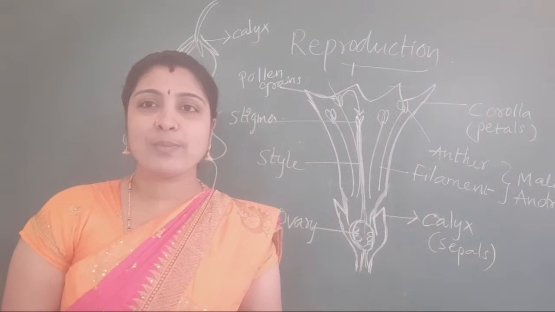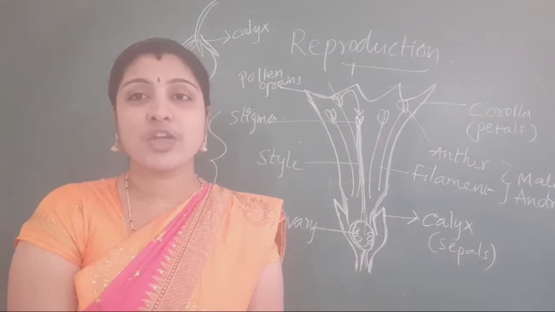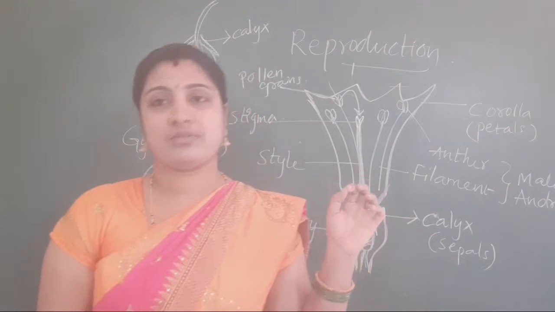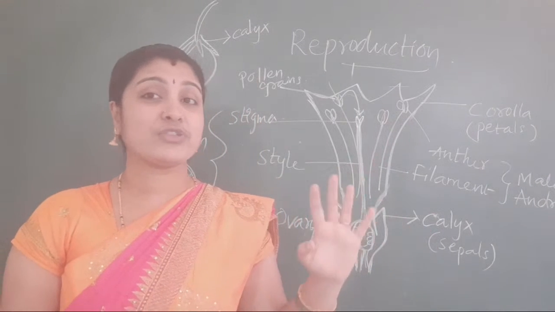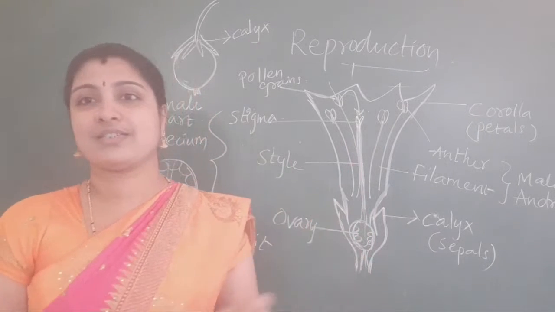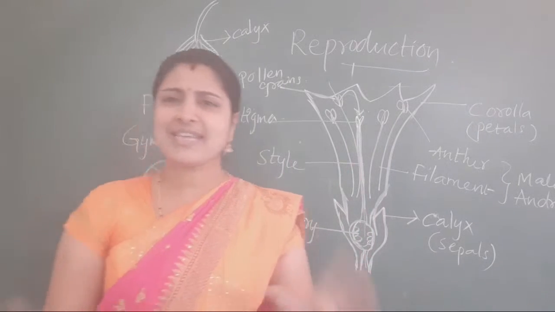You all must know about gilledu. You ask your parents. I will come with that gilledu flower in the next session. I will show you. In that gilledu flower, two ovaries are present. Let us examine those flowers.